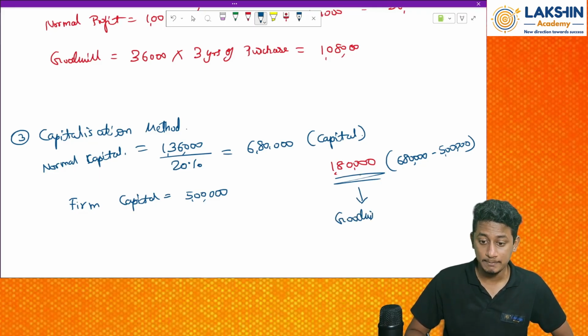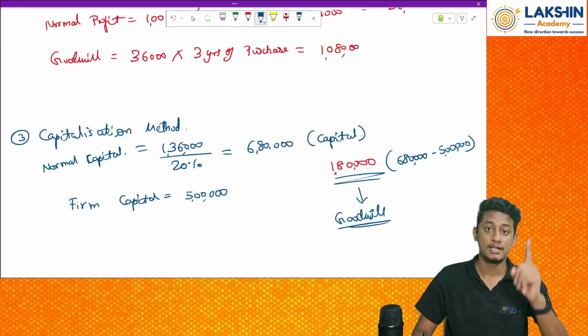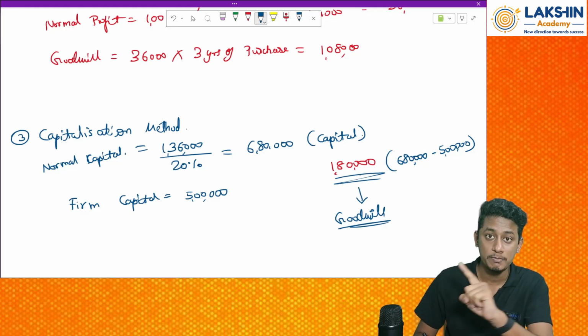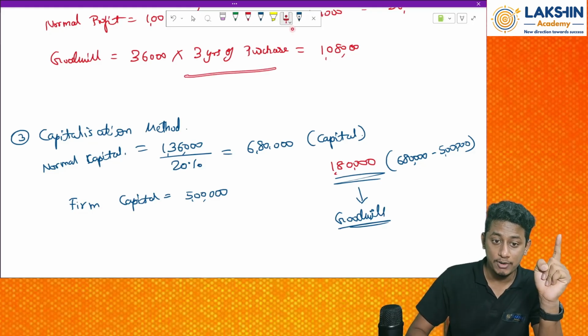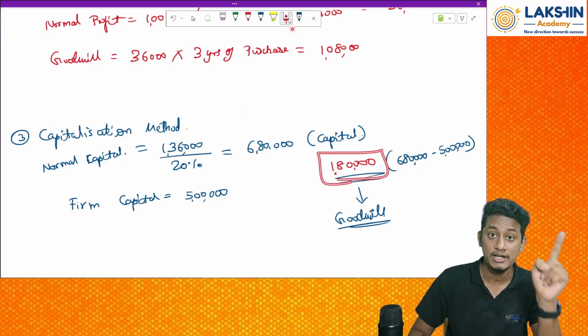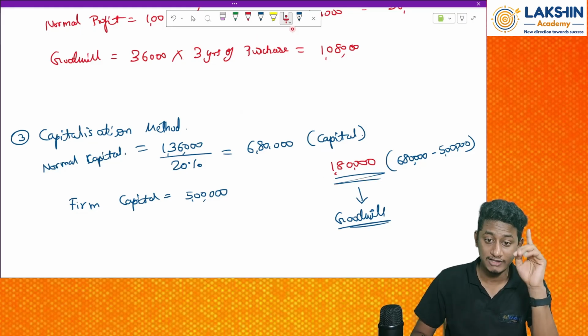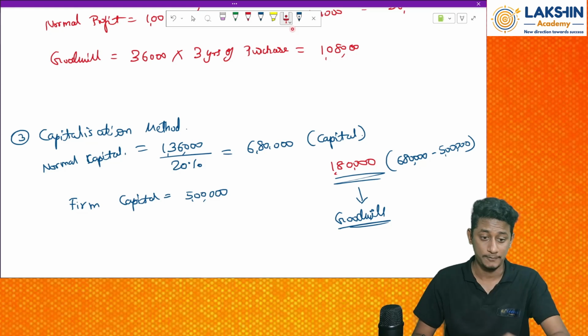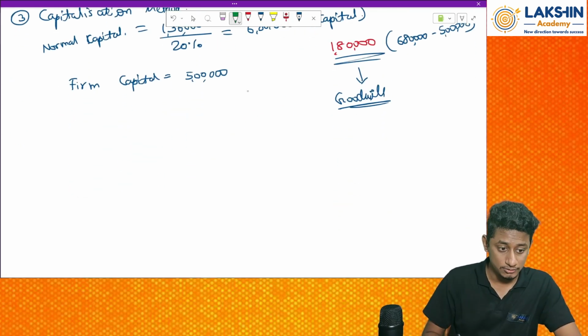In this case, please do not multiply by the number of years of purchase. Please do not multiply it. We are getting the goodwill directly over here. That is 1 lakh 80 is my goodwill. Clear? Okay.